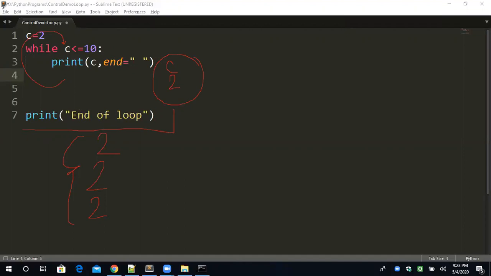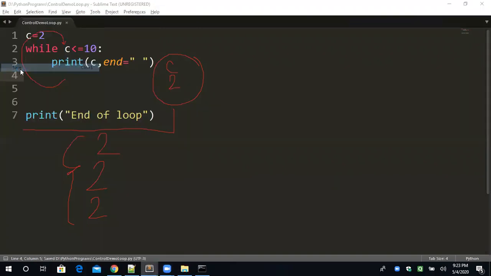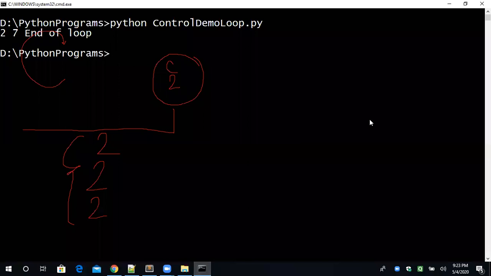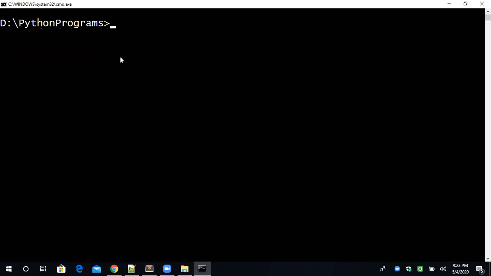I will show you the output. Just one second, I'm saving. Only 2, 2, 2, 2, 2 will be printed on the screen, an infinite number of times. So I'm clearing the screen so you will understand better. One second. Just a moment.